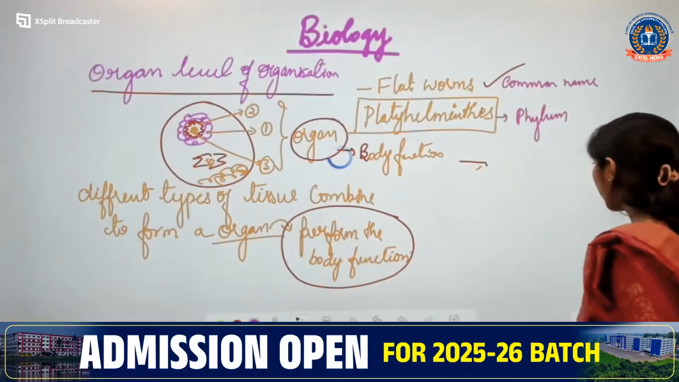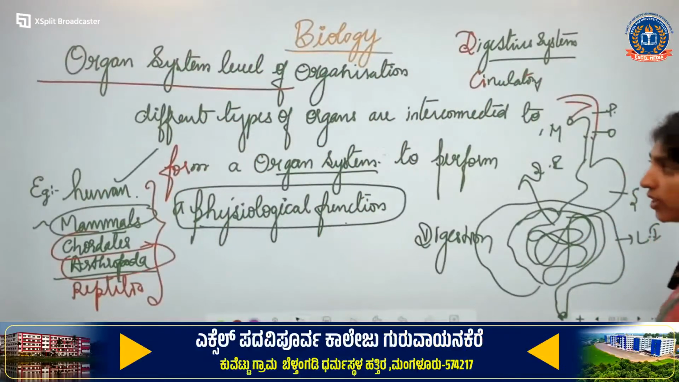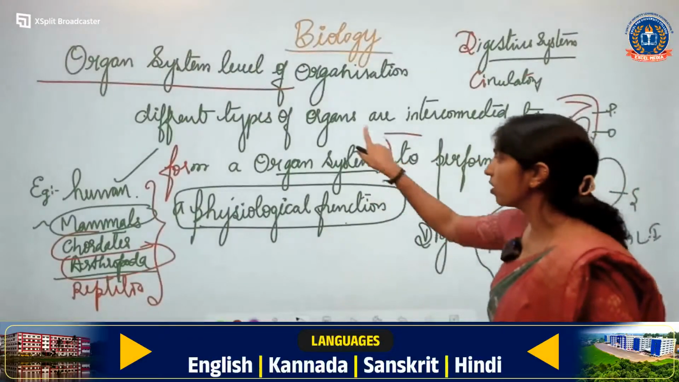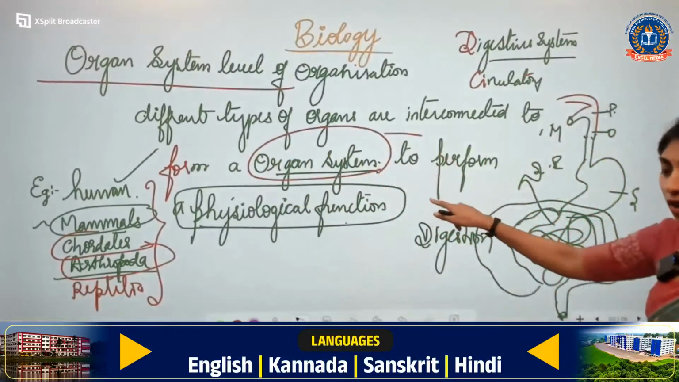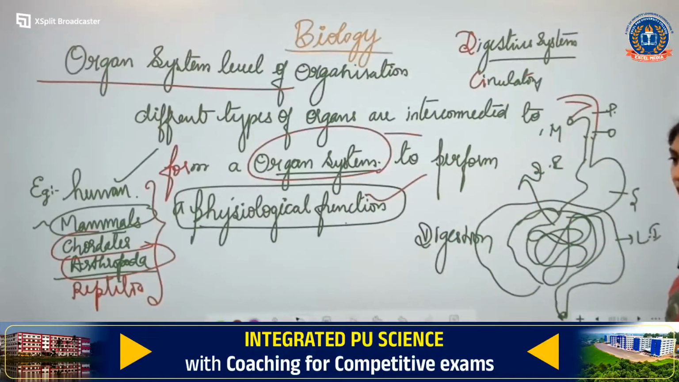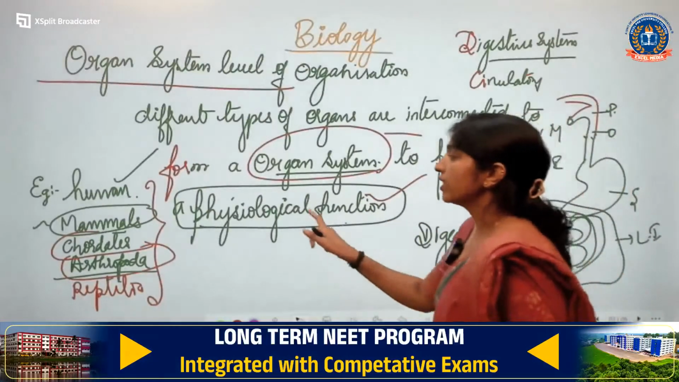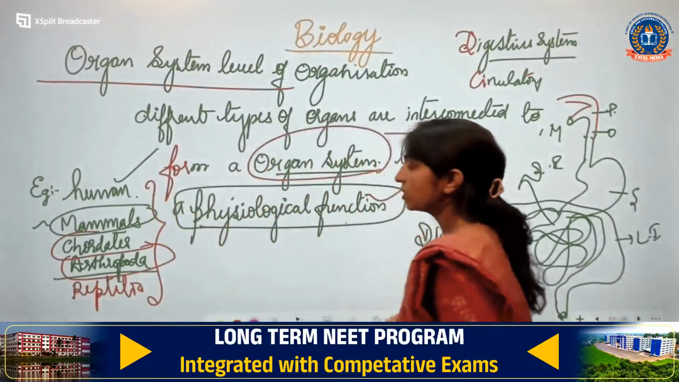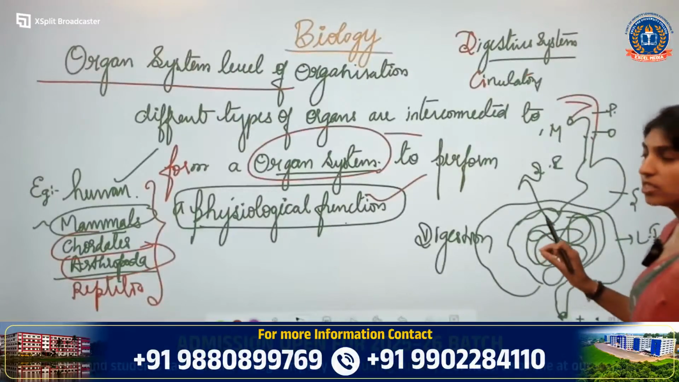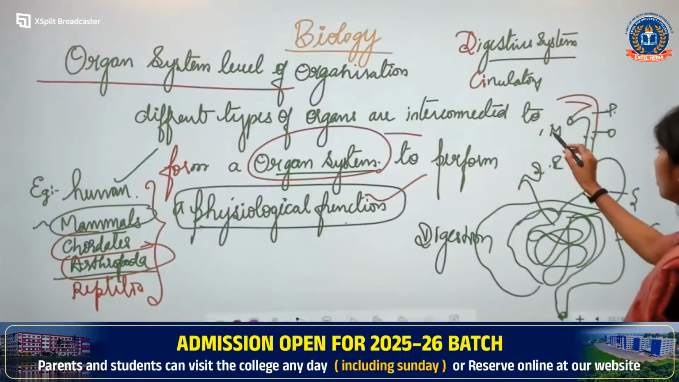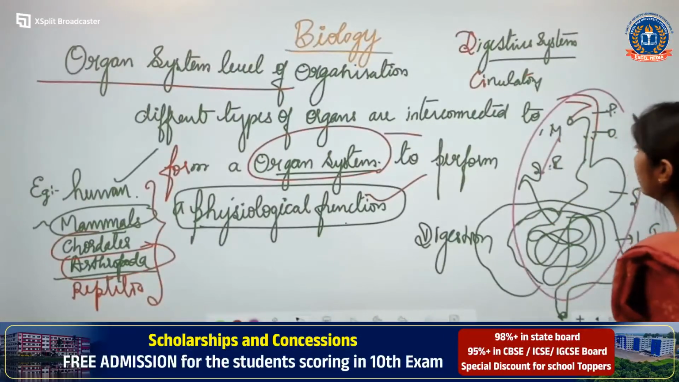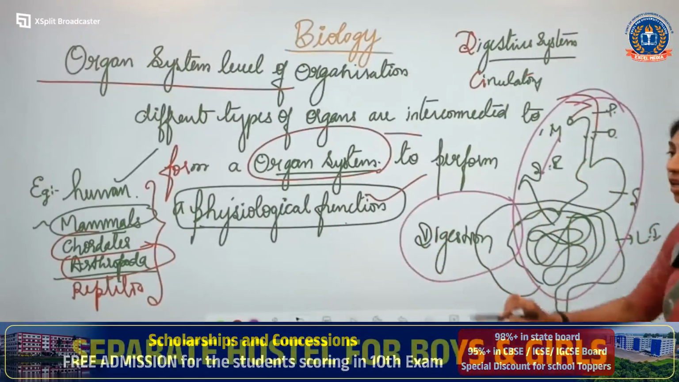Then, in the next part, we have studied the organ system level of organization. Different types of organs are interconnected to form an organ system, and that organ system will perform a physiological function. Examples we have studied are human, mammals, Chordata, Arthropoda and Reptilia. For the organ system we have given the digestive system, where different organs are interconnected to form one organ system, and its physiological function is digestion.